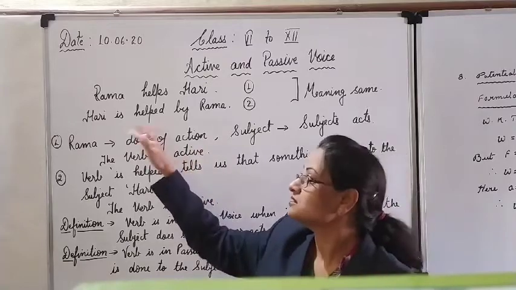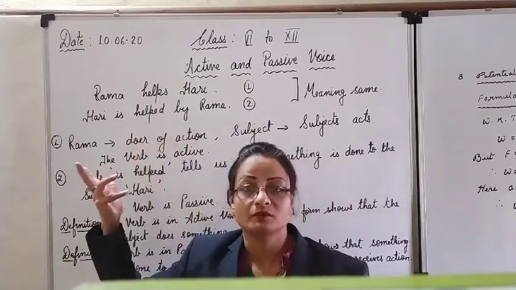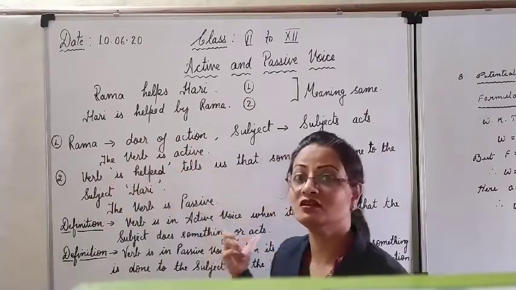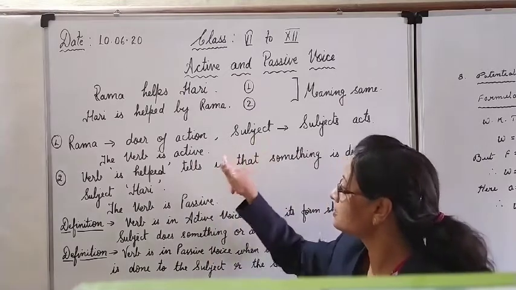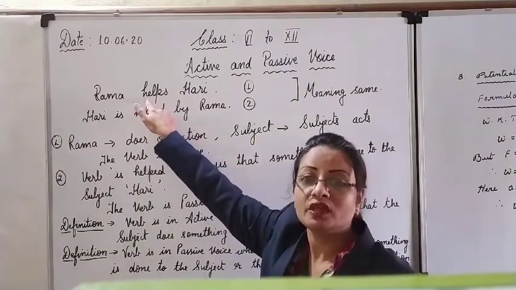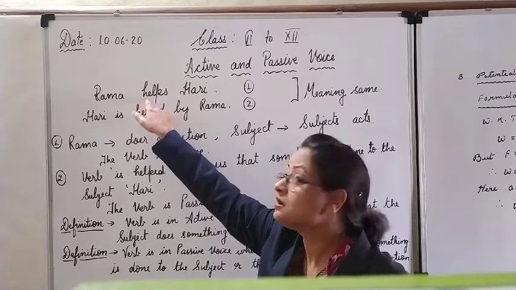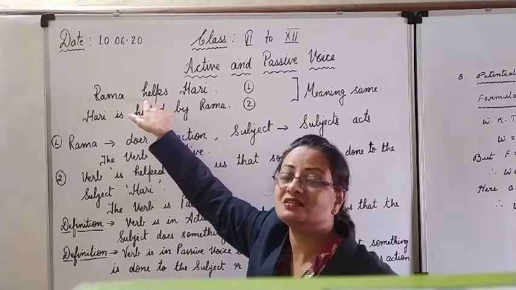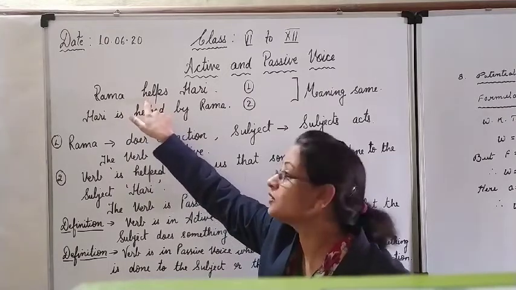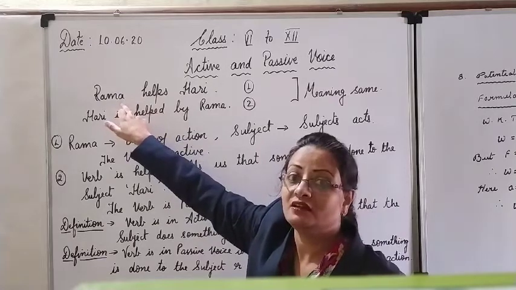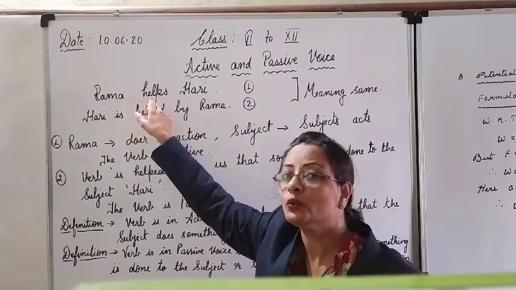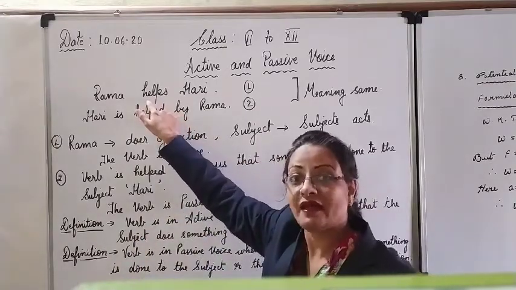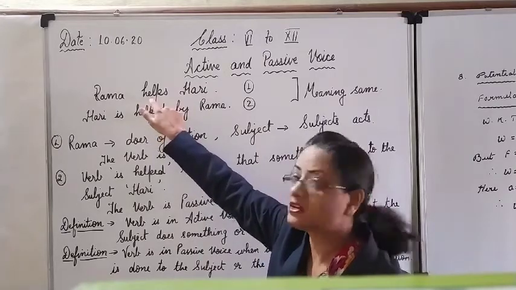Okay, so our concern is not with Rama, the subject can be anybody. But we are concerned with the subject. That subject is acting here. He is doing the action. So we call this verb to be active. Means here if the subject is acting, this verb is active. It is in the active form. Clear? When the subject is acting, the verb is acted through. Okay, verb is what? Action words. So verbs are such words which are action words. Through them actions are done.